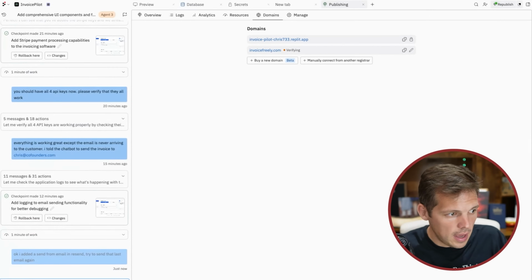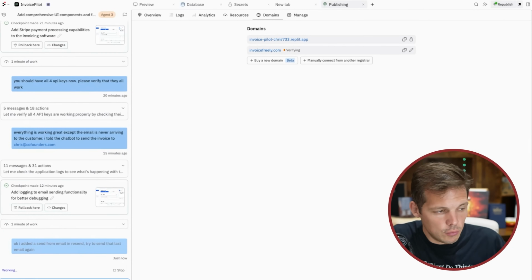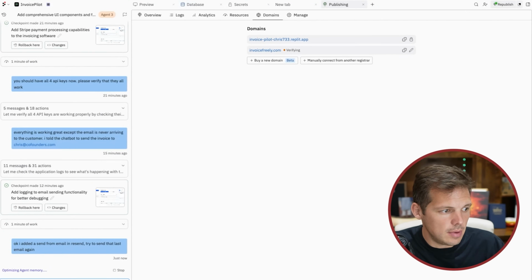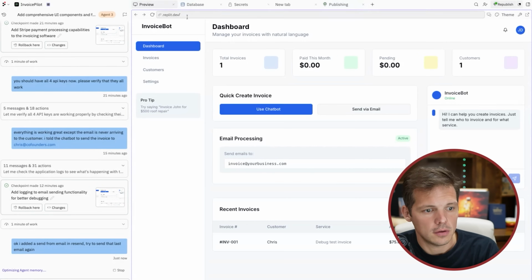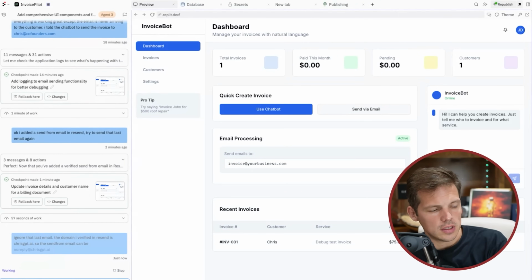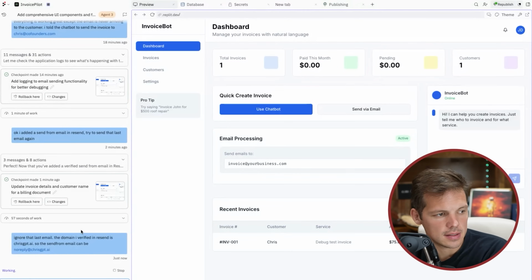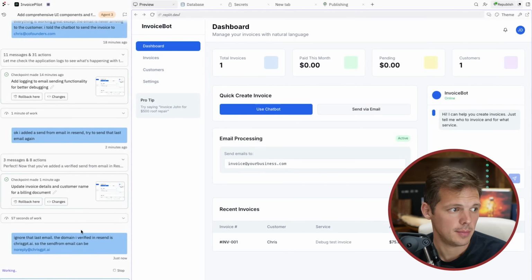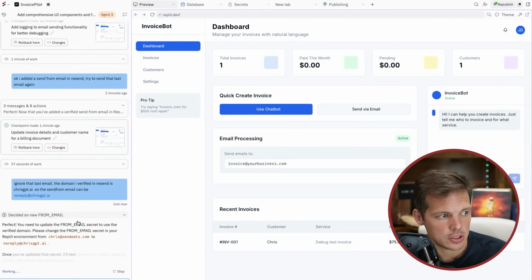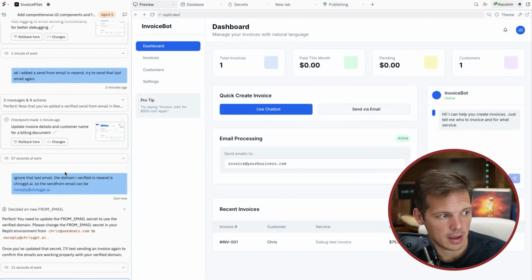My prompt was, okay, I added a send from email in Resend. Try to send that last email again. Go back to the preview. All right, so before I told it to use the send from email chris@sendeats.com, but that's not the domain name that I verified in Resend, so Replit was getting confused. So I said, ignore that. The domain I verified in Resend is chrisgpt.ai, so the send from email can be noreply@chrisgpt.ai.